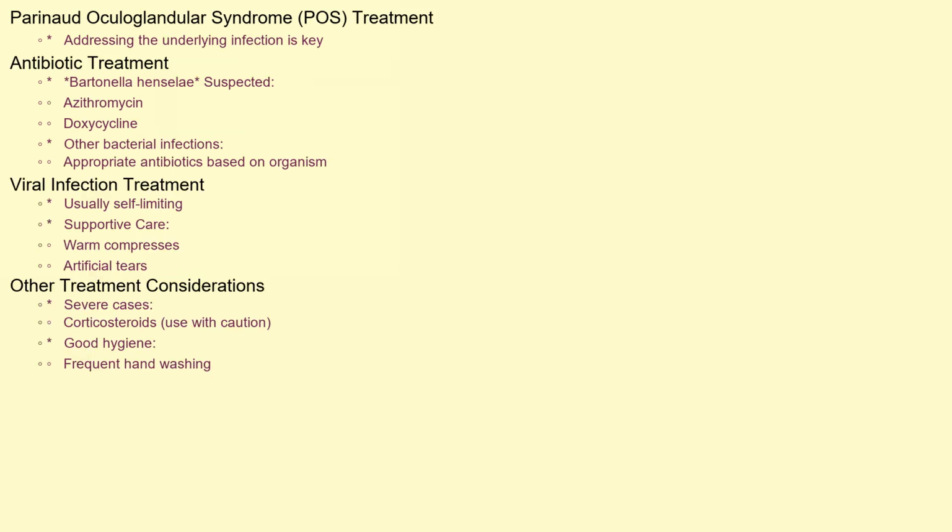Treatment for POS focuses on addressing the underlying infection. If Bartonella henselae is suspected, antibiotics like azithromycin or doxycycline are typically prescribed. For other bacterial infections, appropriate antibiotics are chosen based on the specific organism identified. Viral infections are usually self-limiting and treatment is primarily supportive, focusing on relieving symptoms with warm compresses and artificial tears. In severe cases, corticosteroids may be used to reduce inflammation, but they should be used with caution and under the guidance of an ophthalmologist. In addition to medications, good hygiene practices, such as frequent hand washing, are essential to prevent further spread of the infection.